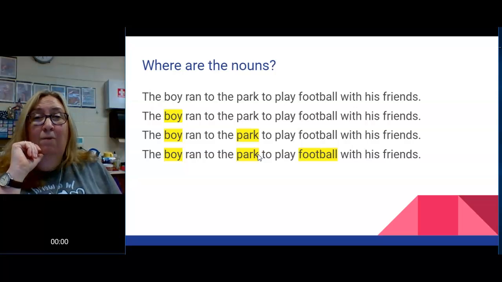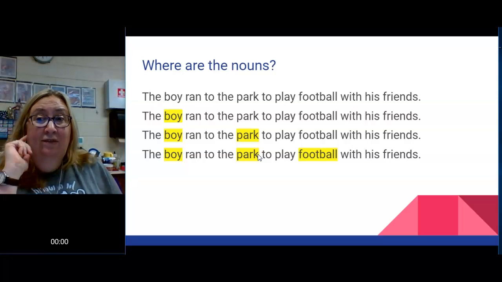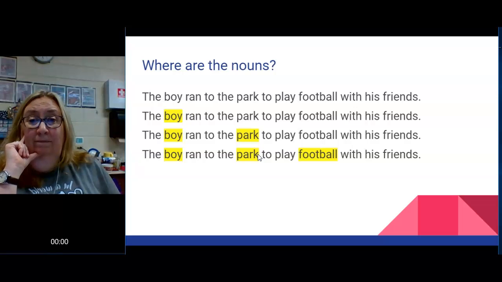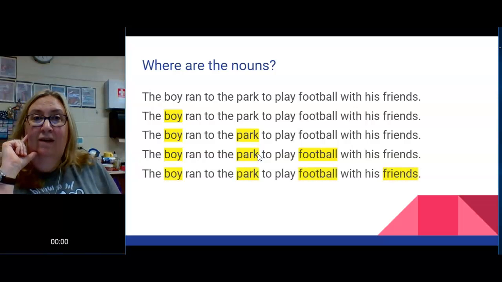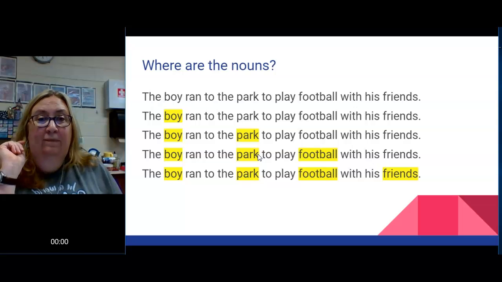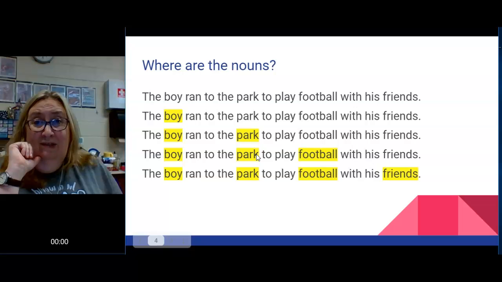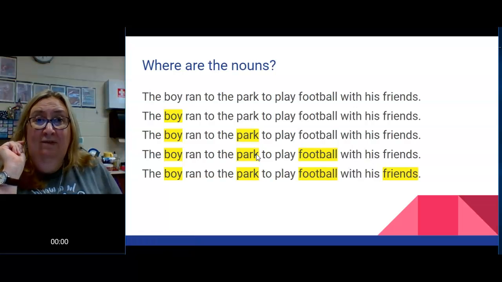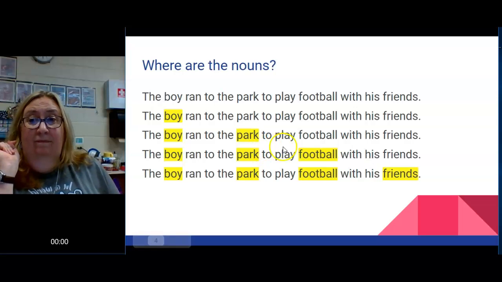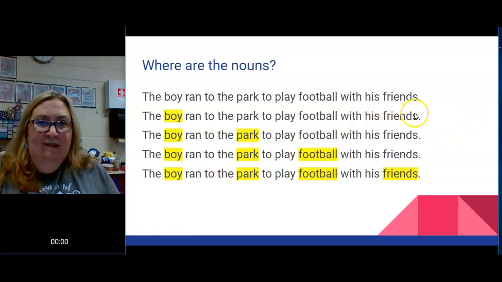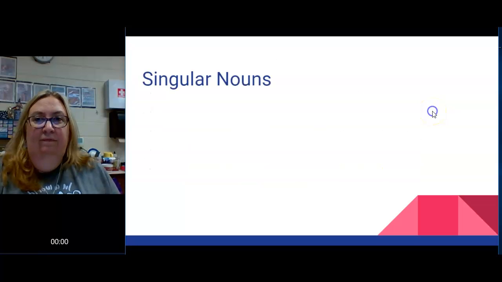But guess what? While it's not an idea, there is still another noun in this sentence. What is it? Friends. A group of friends is a group of people. So that falls into the person, place, or thing. We use a noun in every single sentence of one kind or another. You cannot have a sentence without a noun, as long as you consider a pronoun a noun, which we do, and we're going to talk about that next. All right, I don't think finding nouns is difficult for us, so we're going to move on. We need to talk about the different kinds of nouns.